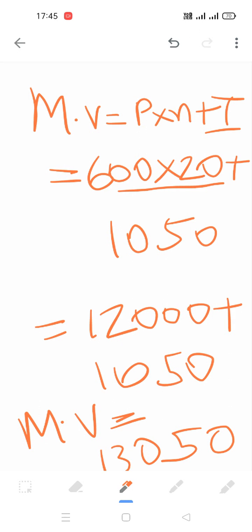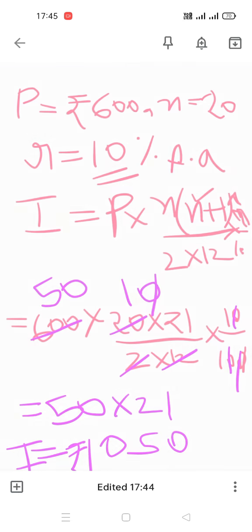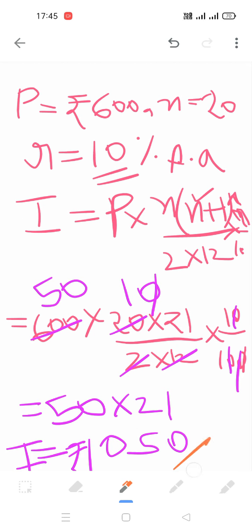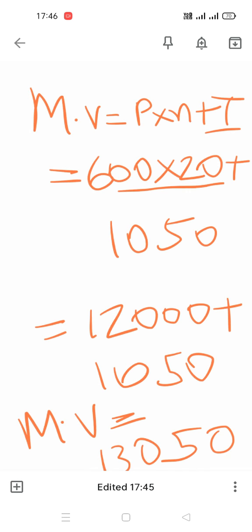Okay, so like this you have to do the questions based on banking. Firstly you have to find the interest, that is 1,050. Then you have to find the maturity value, that is 13,050. Okay, so this is your question number 1.